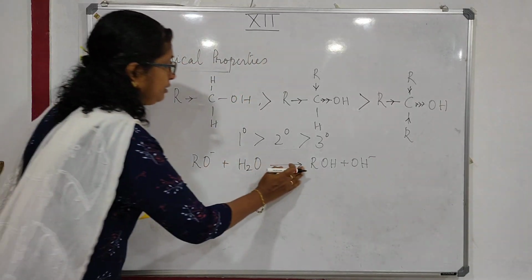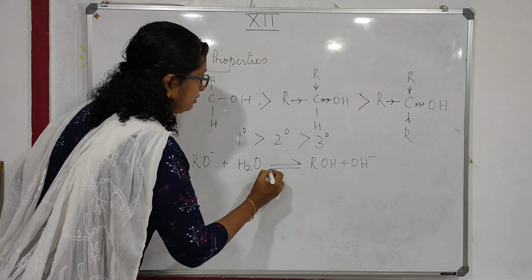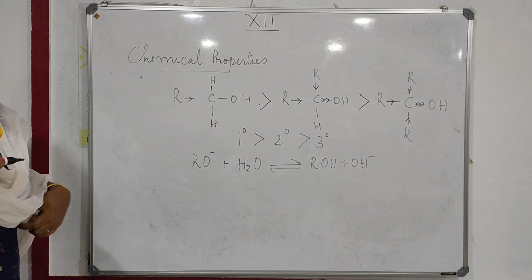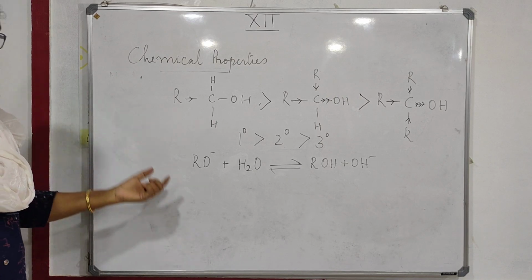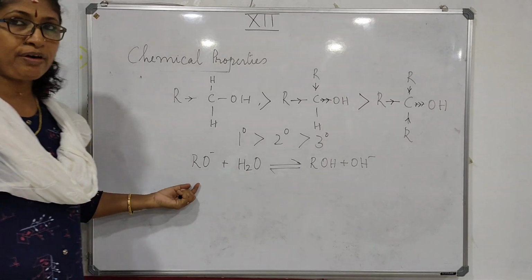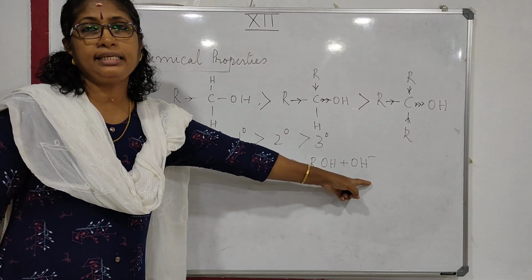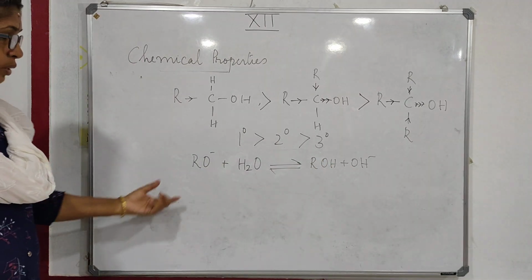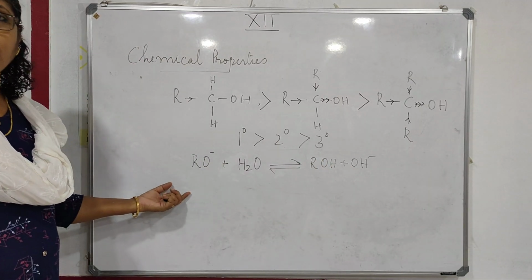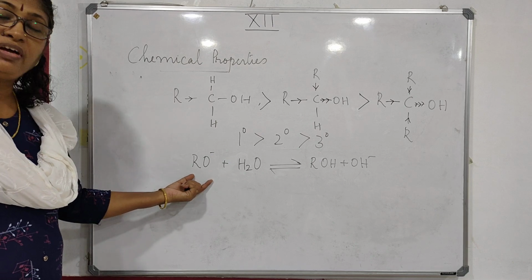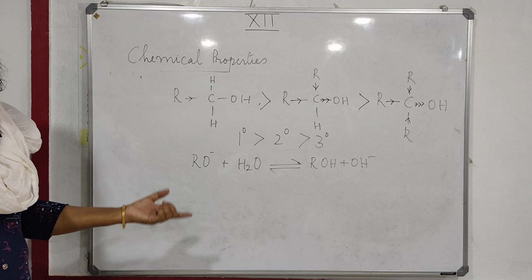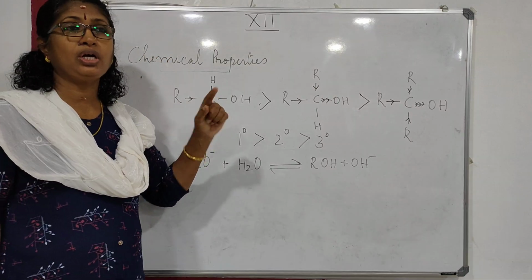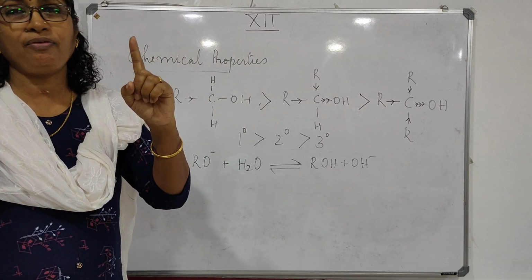See, this RO minus is the conjugate base of the alcohol. It can accept a proton from water and release OH minus. Now see, it can even accept a proton from water. That means it is a very strong base. RO minus is a strong base. If the conjugate base is very strong, the corresponding acid will be very weak.